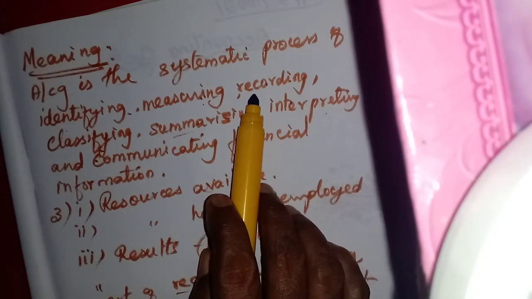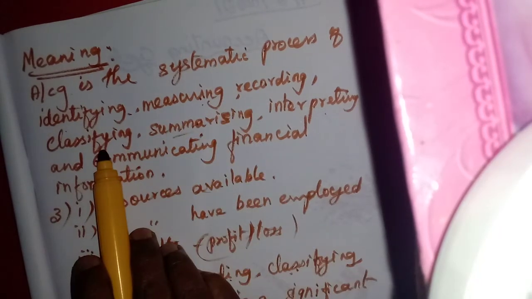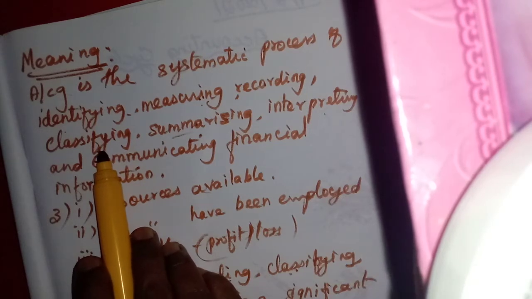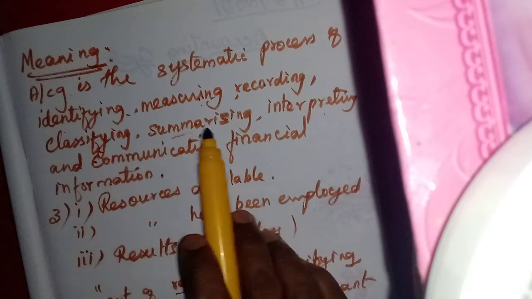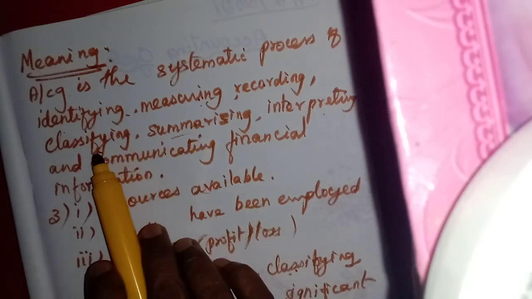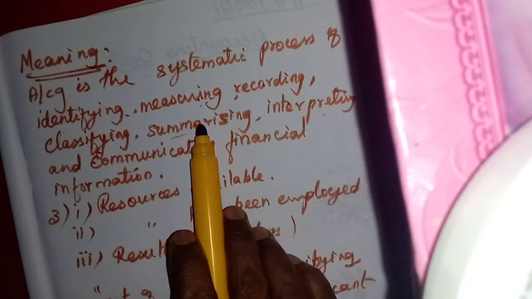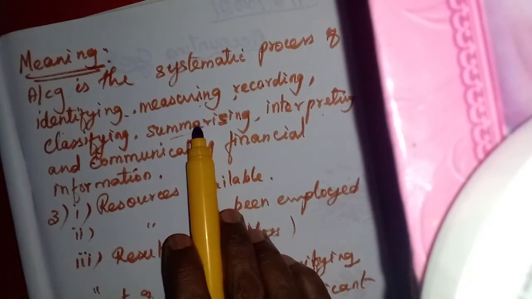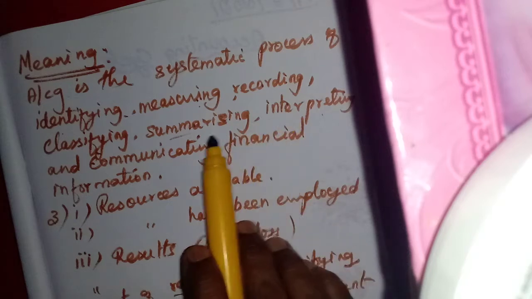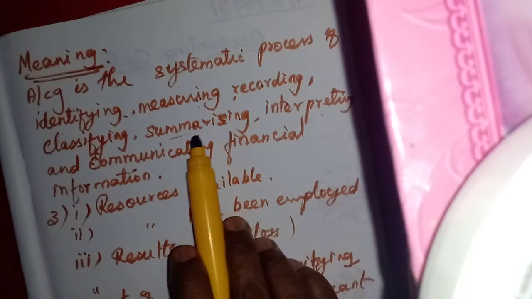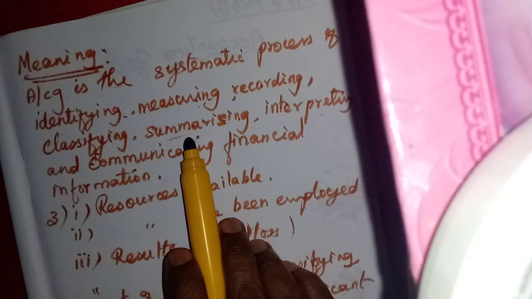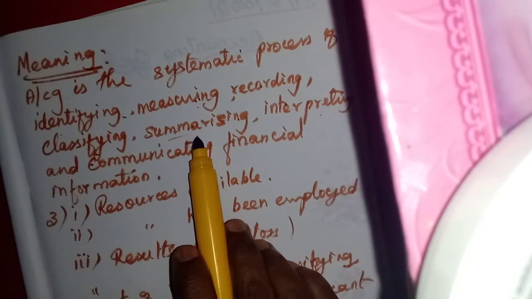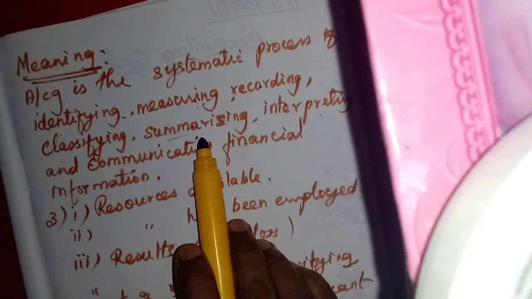Then after recording in the journal entries, they will classify in the ledger accounts. That is called classifying. They will prepare the ledger accounts. Then summarizing: the balances of the ledger accounts will be posted and written in a summary as the trial balance. That is summarizing. Then along with this trial balance, they will prepare the trading and profit and loss account to find out the profit or loss.